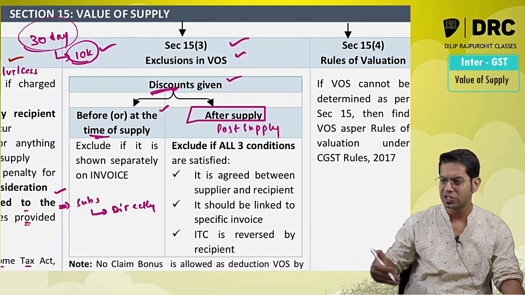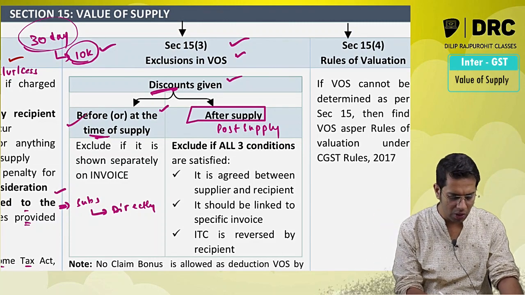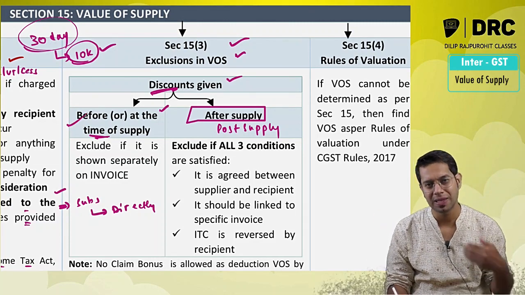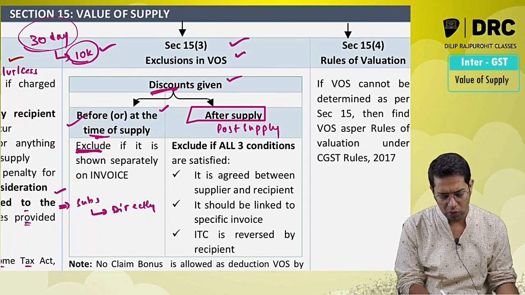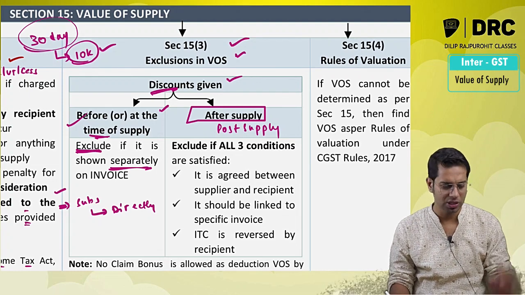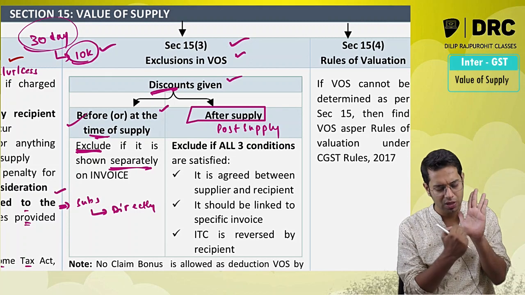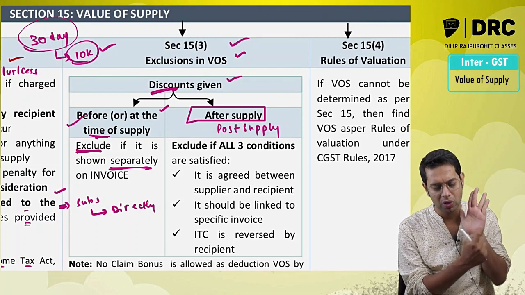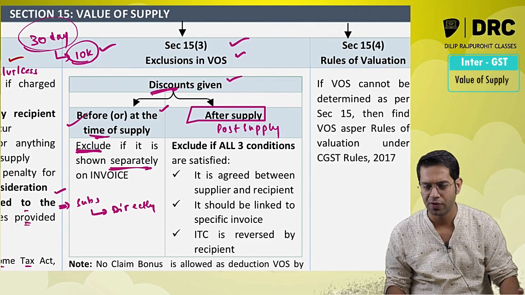Okay, and discount which is given at the time when the supply is made to you or before the supply is made to you shall be excluded from value of supply if they are shown separately on the invoice. So if in that particular invoice they have recorded the details of the discount, they have shown the discount details separately over there, then please exclude it from value of supply.